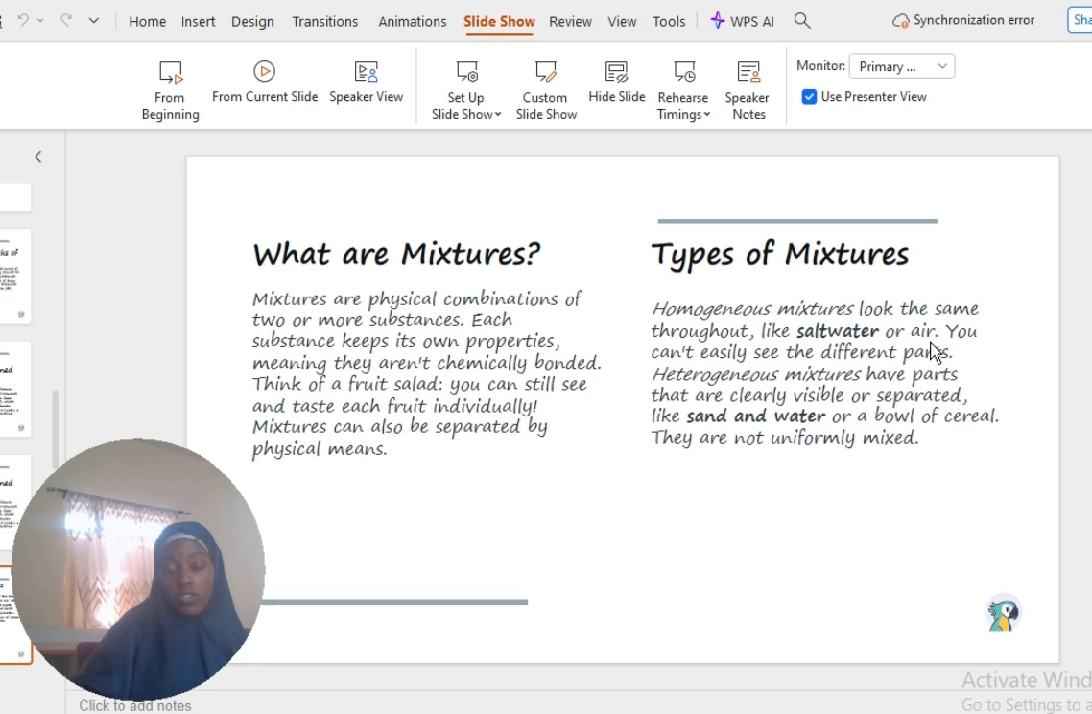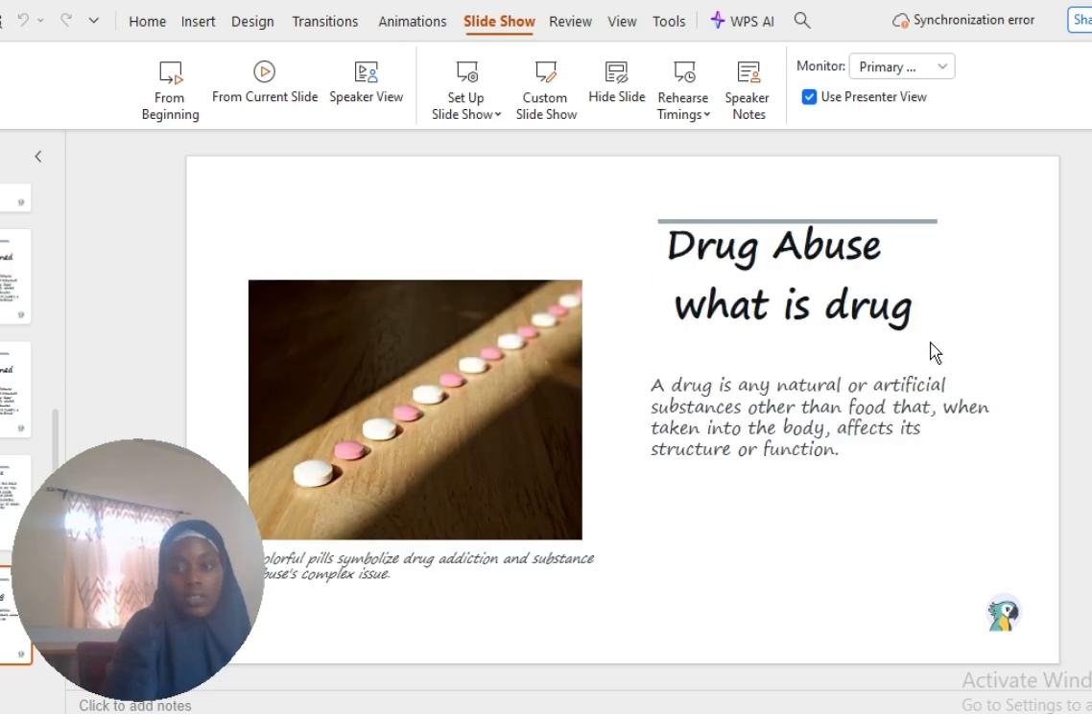Types of mixtures, we have the homogeneous mixtures and heterogeneous mixtures. Now, homogeneous mixtures are the ones that are uniformly combined. You cannot see the particles, while heterogeneous are the ones that you can see the particles. Say, for example, sand and water. Your air is homogeneous because it consists of different types of gases which you and I cannot see. While sand and water, you can see sand, you can see water.